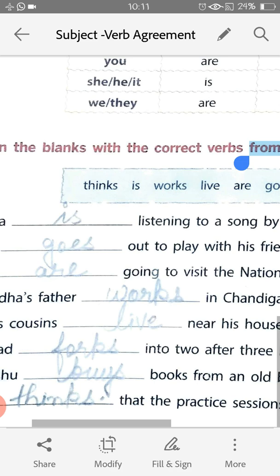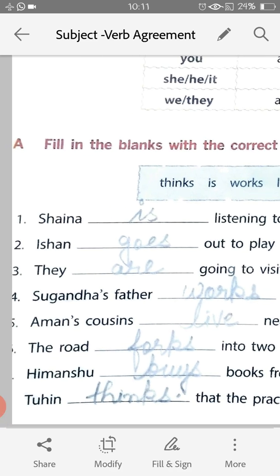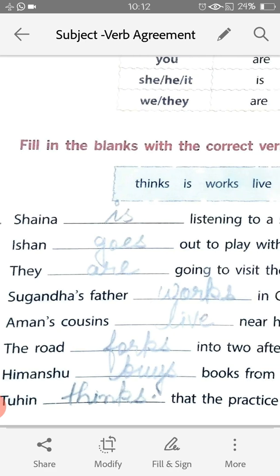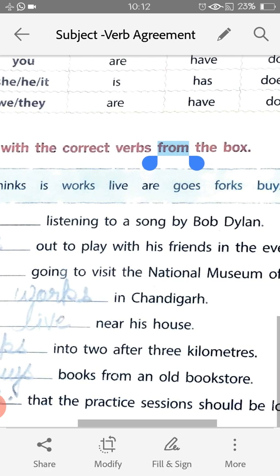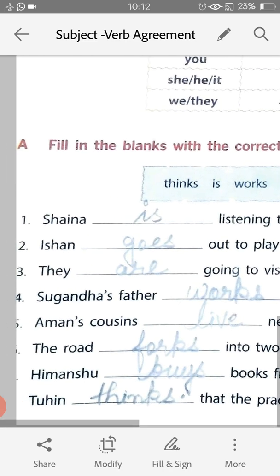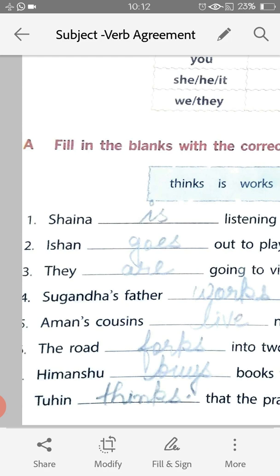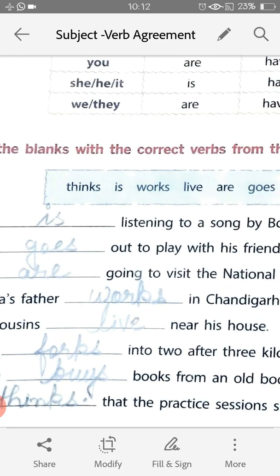in the evening. And then they. See the they there, that means more than one person is there, maybe two or more. They are. So the helping verb will be are. They are going to visit the National Museum of History. Then Sugandha's father. No, only a single father is there. Again, the verb will be with s or es. So works in Chandigarh.